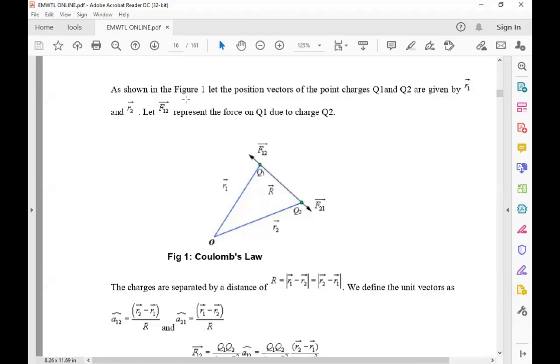As shown in the figure, let the position vectors of the point charges Q1 and Q2 be given by R1 bar and R2 bar.